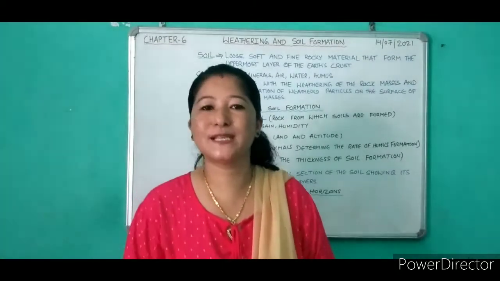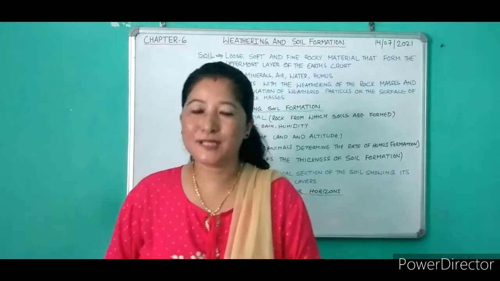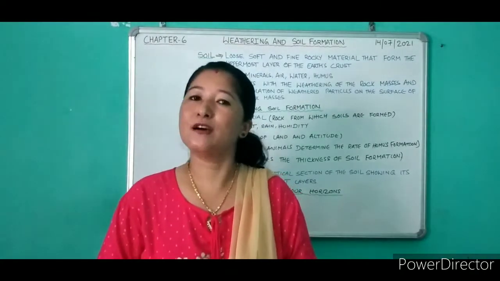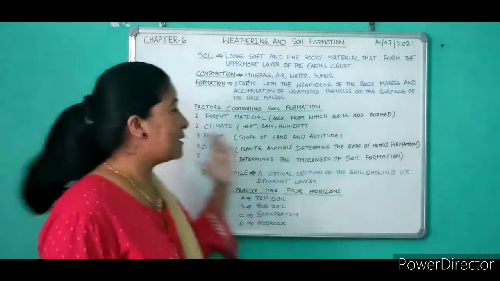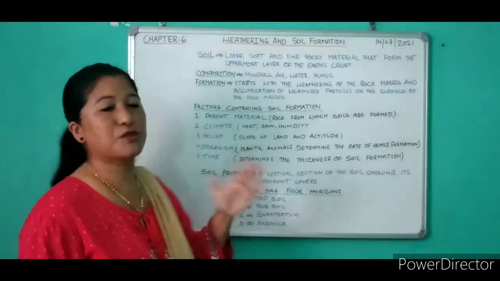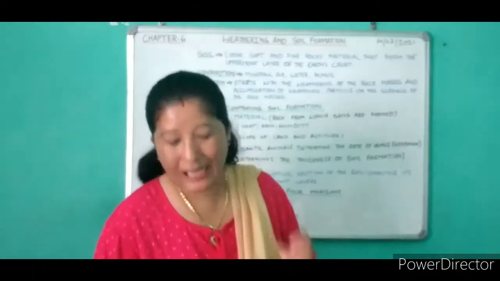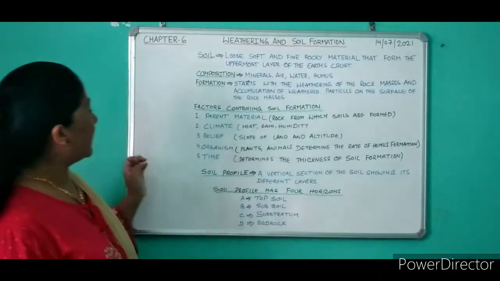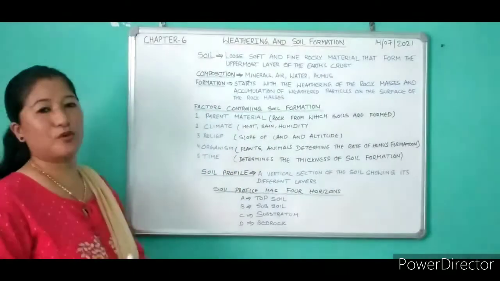We know there are 3 types of weathering, isn't it? Physical or mechanical, second is chemical, and third is biological. So these elements of weather or climate will determine the kind of weathering which will occur. Then next one, you have relief or the topography.